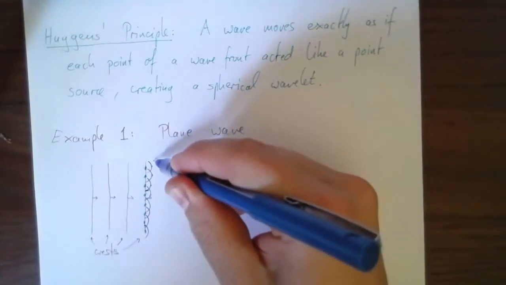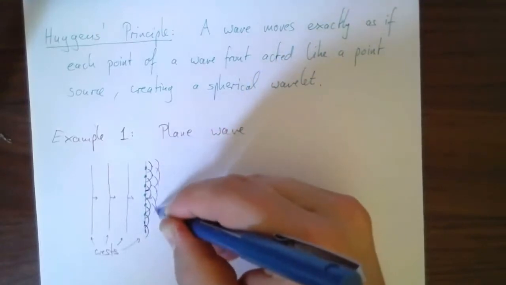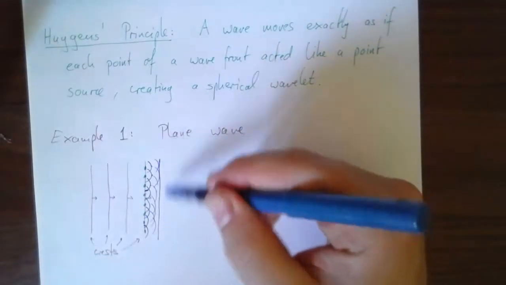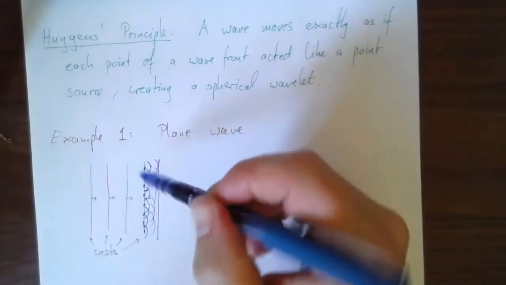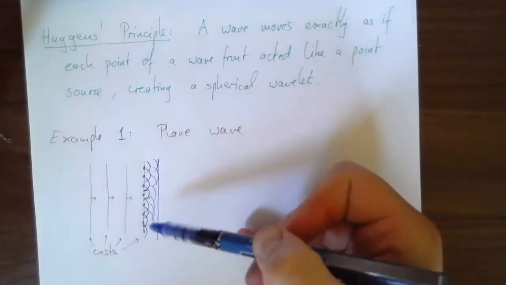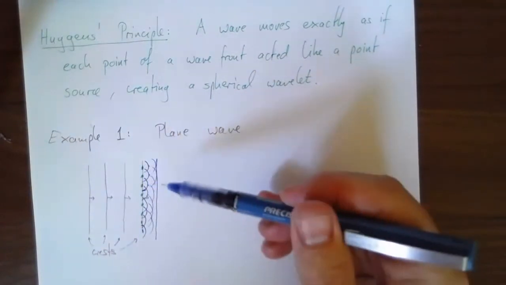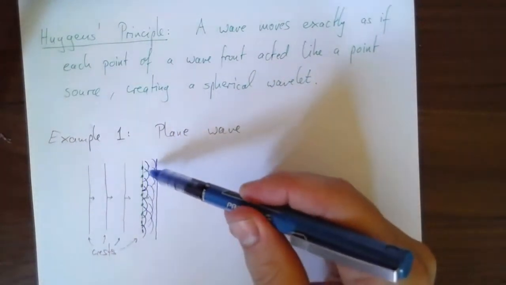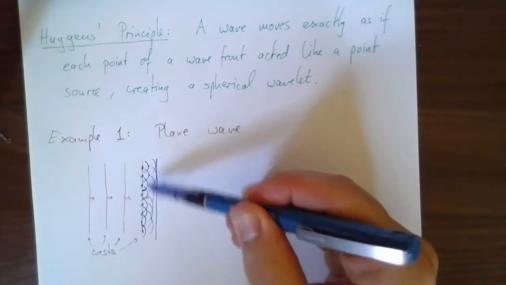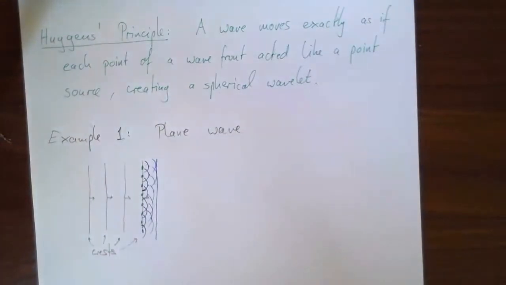So they create the next, if we spread out a little bit more, like this. I'm doing my best here to draw that. They're going to create the next plane-like wave front, like this. And of course this one does the same, so the whole wave again keeps moving. In this case it's not a necessary step to figure this out. We knew that anyway, but this is how Huygens principle gets us to the right result. So all those single points create spherical waves. It is as if you dropped a pebble right there and there and there at the same time. But the overall effect is a plane wave front moving sideways.